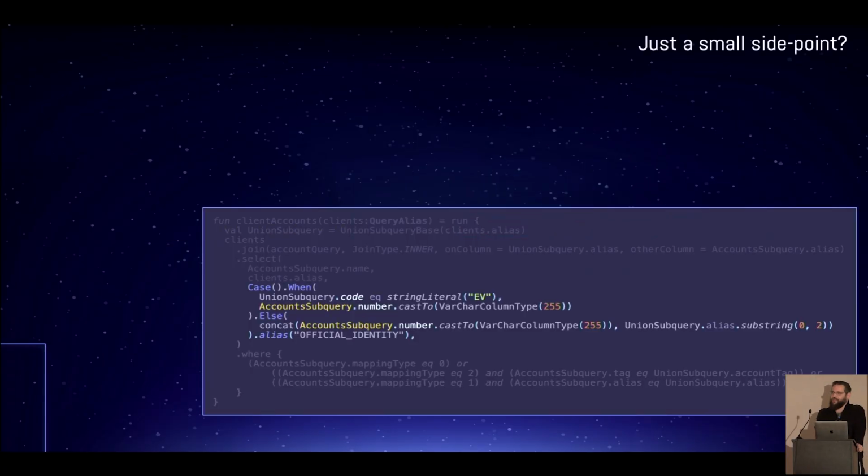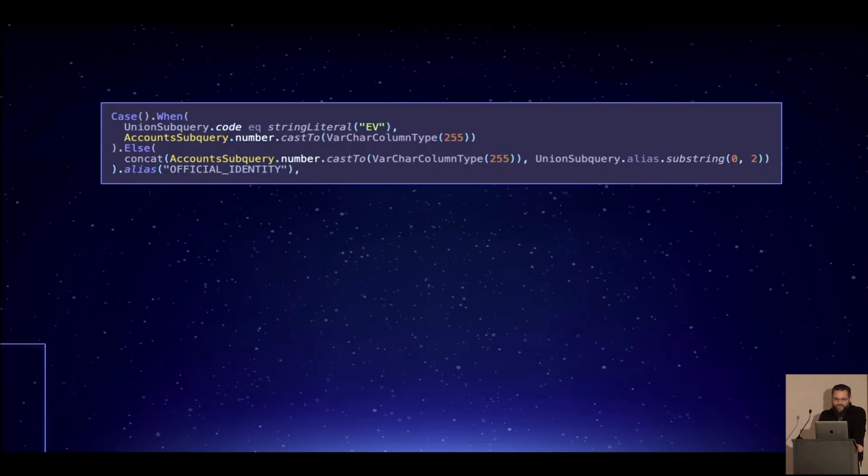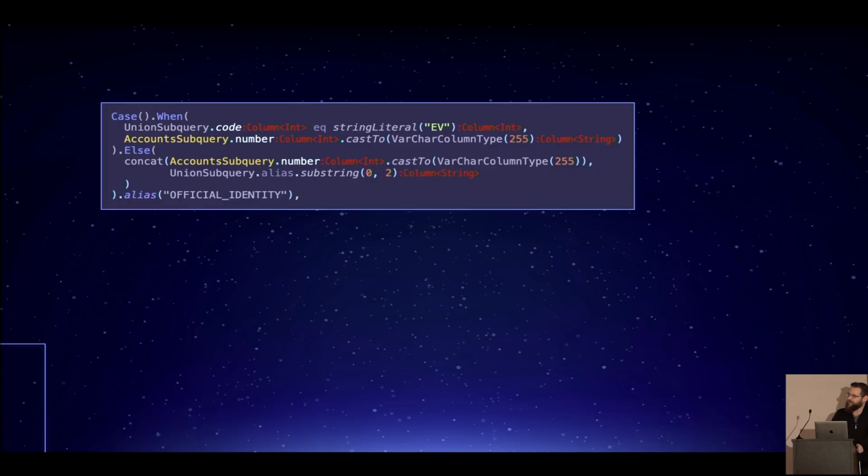Okay? Now, before we go further, let's look at DSL land. We've got all these interesting things that have all of these interesting column types. None of this is normal arithmetic. We have to surround all of our normal arithmetic types with these column types. Of course, Slick has the same problem, but at least in Slick you have this complex type class system behind the scenes that can give us more illusions of normalcy. Kotlin doesn't have that.